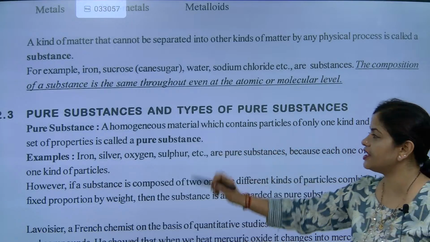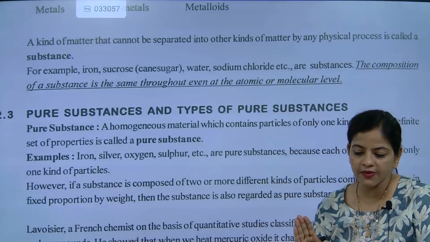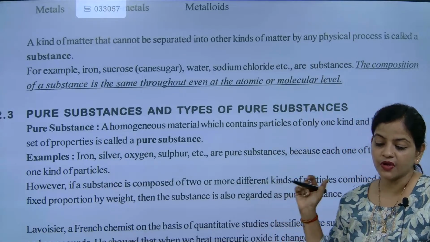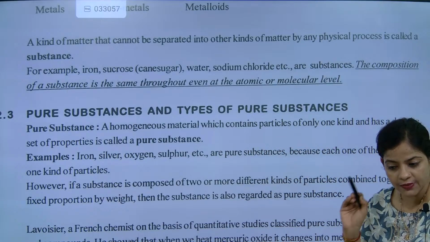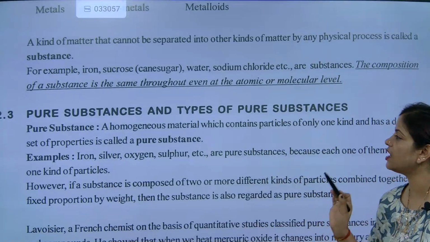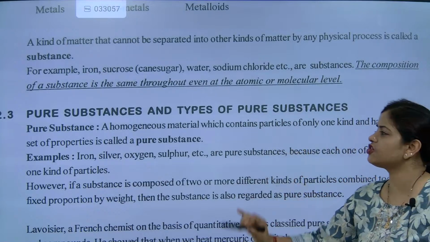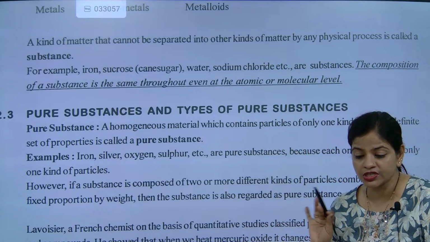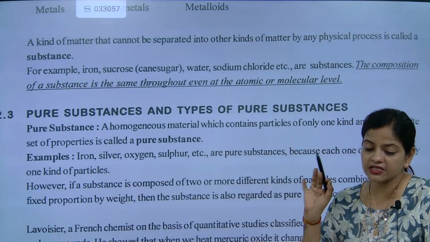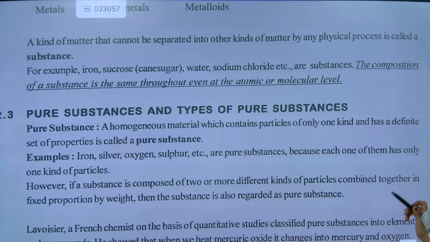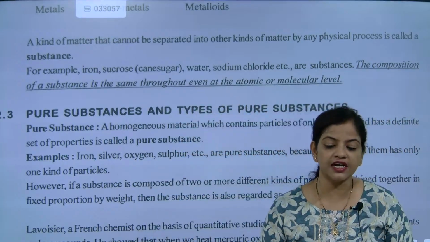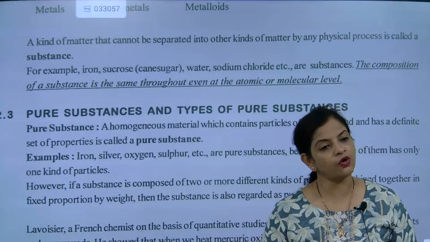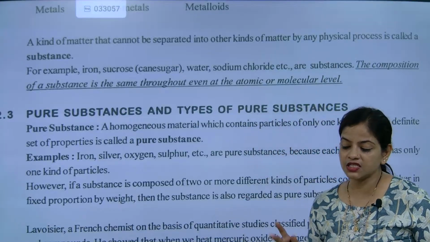So what is exactly the meaning of pure substances? A homogeneous material, its composition is the same, it is not going to change. Which contains particles of only one kind, same type of particles will be present inside. And has a definite set of properties, its properties will not change, they remain the same. It is considered as pure substances. I hope you have understood. So pure substances we have understood.